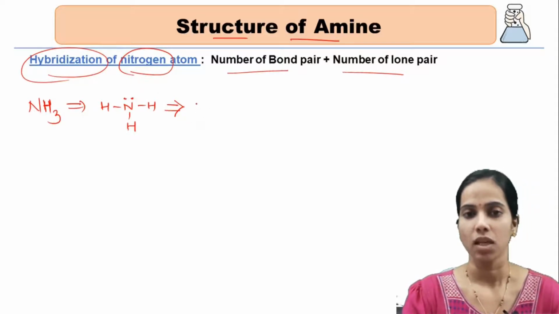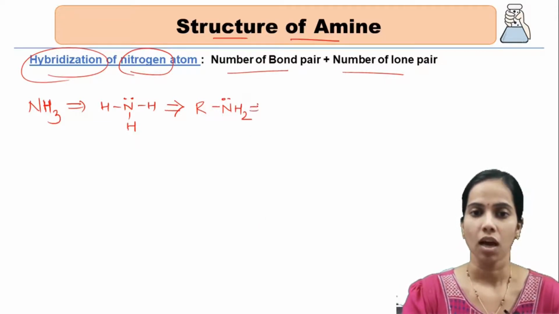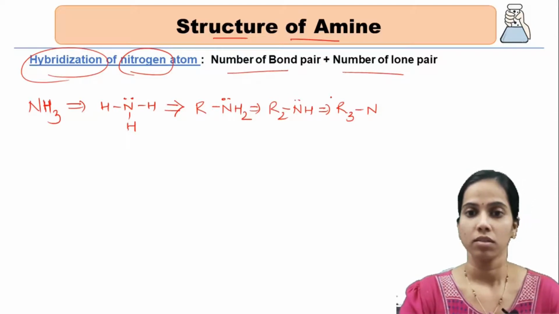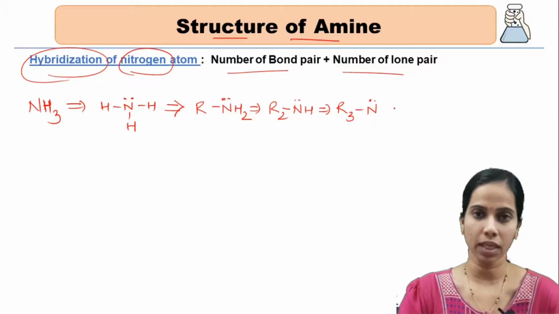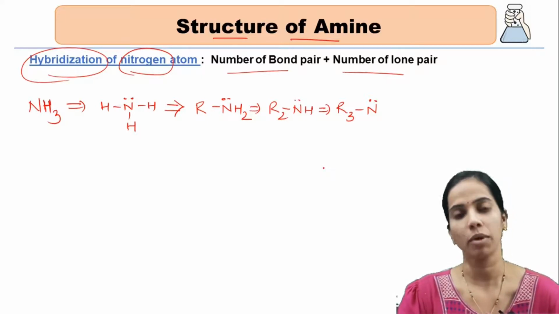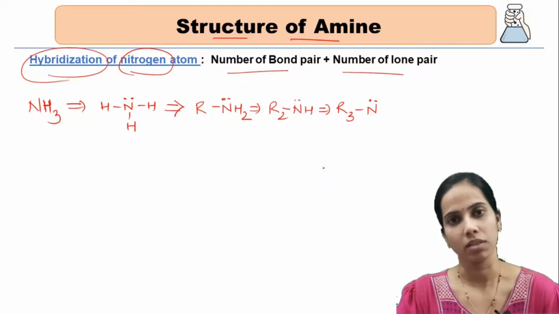What if I replace one hydrogen with an alkyl group? Still the number of bonds and lone pair remains the same. What if I replace 2 hydrogens with R? Still the number of bonds is 3 and the lone pair is also 1. Further, if R3, all the hydrogens of nitrogen are replaced, still 3 bond pairs with N and 1 lone pair exist. So whether I replace 1, 2 or all 3 hydrogen atoms, forming primary, secondary or tertiary amines, the number of bond pairs and lone pair remains the same.